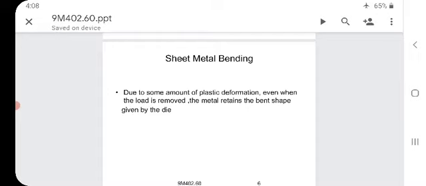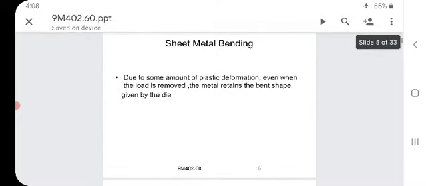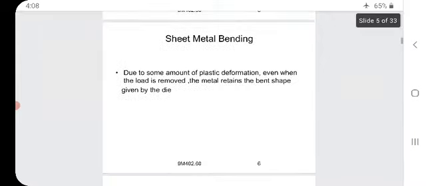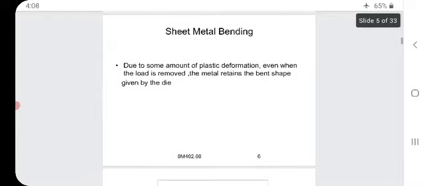As we already know regarding the elasticity of the metal, when we apply a load on an elastic body, it changes its shape, and when we take the load out, it regains its shape.